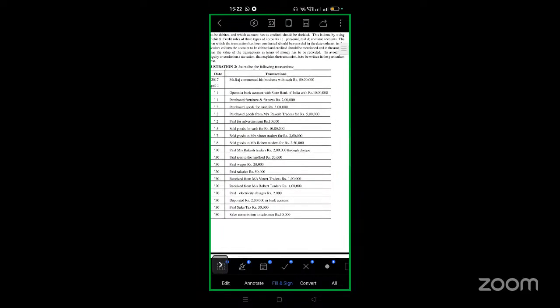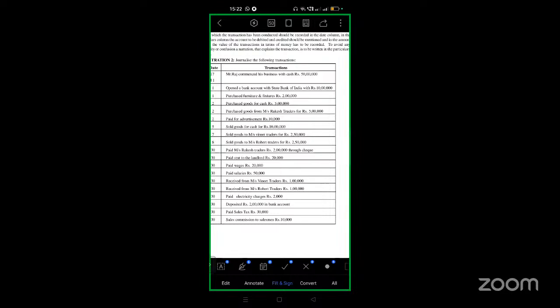Next one, paid for advertisement. Whenever you're writing journal entries, you should first divide the transaction and see what it falls under. Does it fall under personal account, real account, or nominal account? Personal account means names of persons, institutes, and banks.